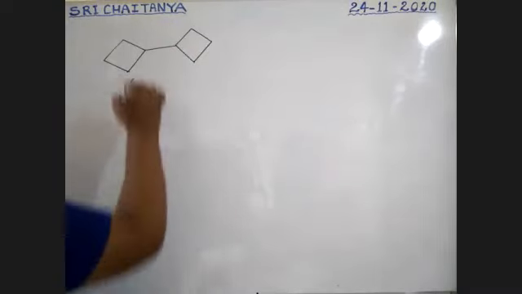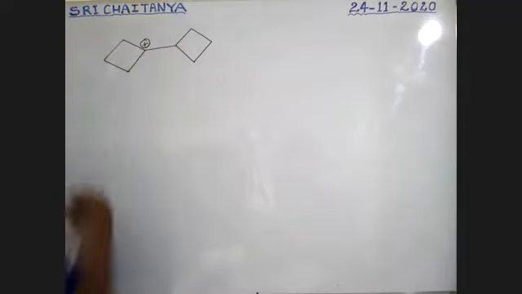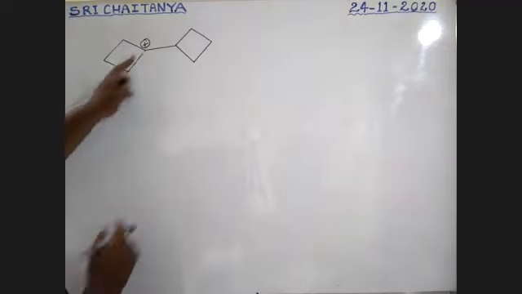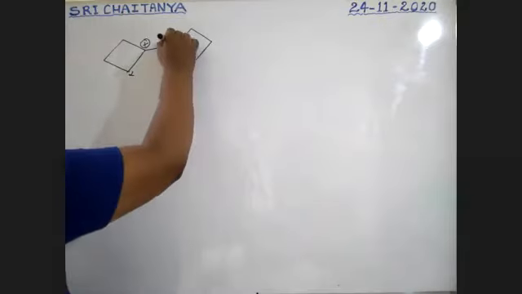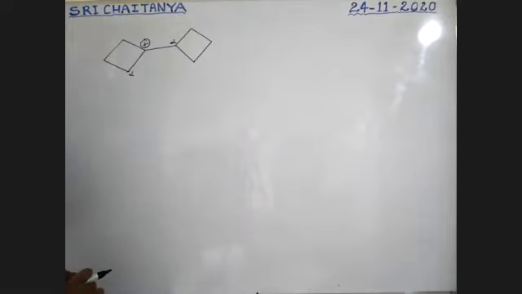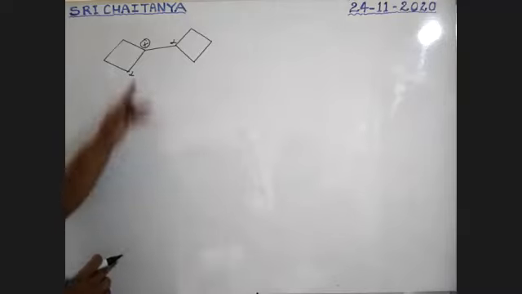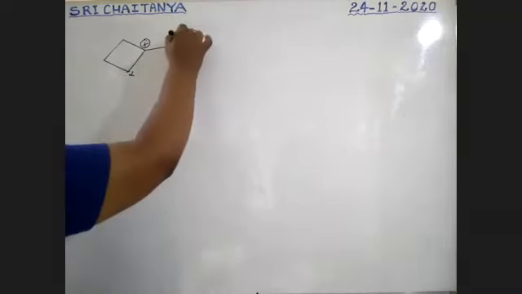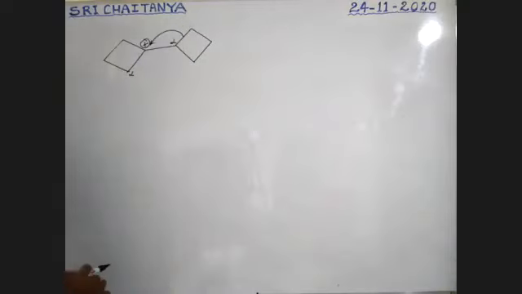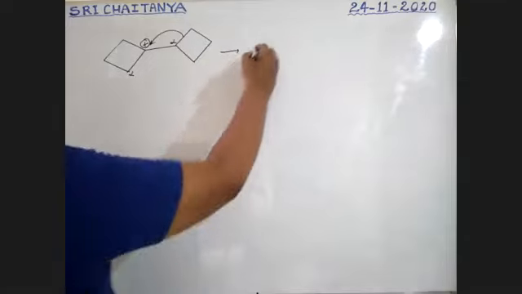Okay, this is a positive one. This is a positive, boys. Okay, for this, this is alpha. This is also alpha. Both are alpha. Here from this only hydrogen is involved, but from this, a bond is migrated from here to here. This bond is migrated. That's why it gives.